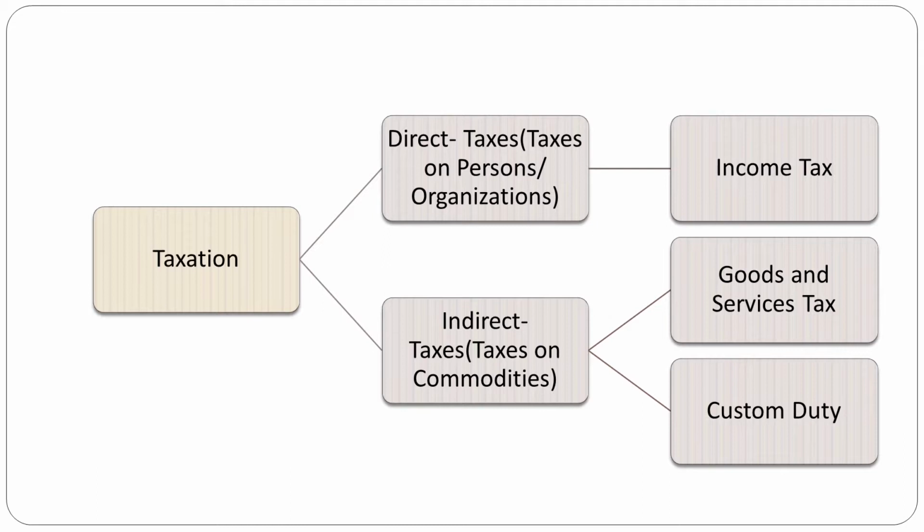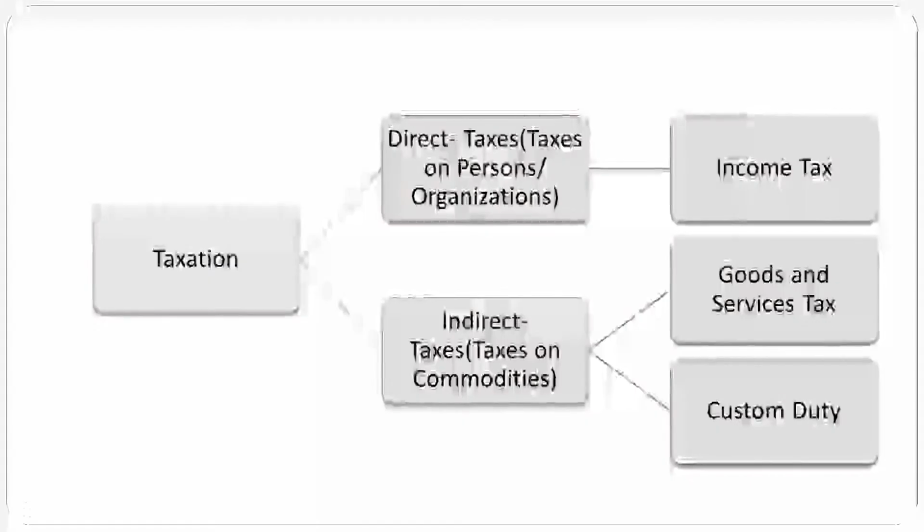Then in the indirect taxes, there is Goods and Services Tax called GST, and customs duty. After the Goods and Services Tax came into force on 1st July 2017, the various indirect taxes were abolished and converted into this one tax, that is, one nation, one tax, called GST, the Goods and Services Tax.